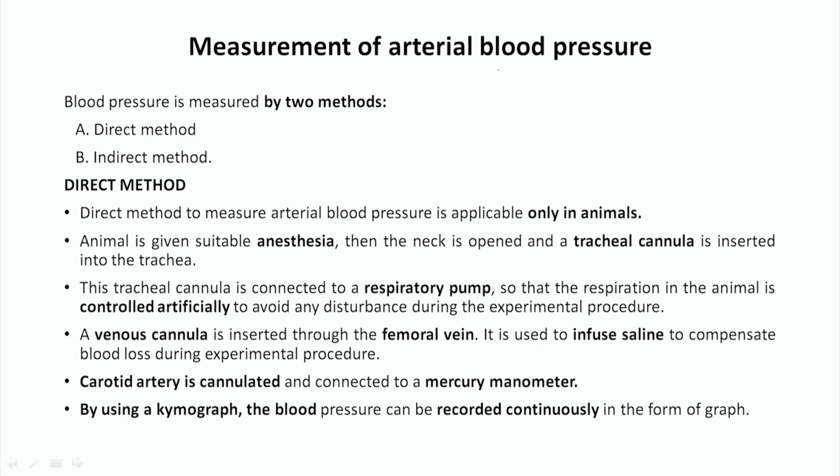Then how can this blood pressure be measured? There are two methods. One is called the direct method, another is called the indirect method. The direct method is generally applied in animals because this requires an incision, and they have to insert some kind of instrument, then only can this be measured. But this cannot be performed in human beings. So, the direct method we can perform only in animals.